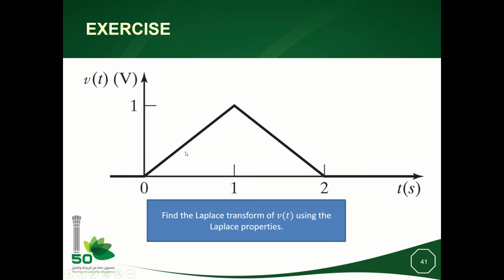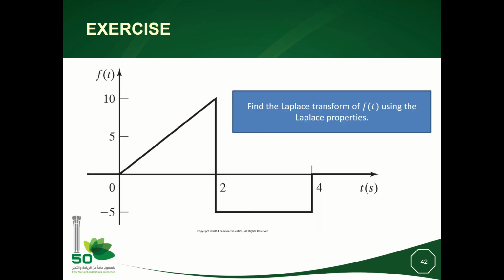You can differentiate this signal. From 0 to 1, you will get a constant equal to 1. And from 1 to 2, you have a slope equal to minus 1. So here, by differentiating V(t), you have a double pulse of 1 and minus 1. If you continue the differentiation of order 2, you will get the Dirac function. And you know that a Dirac function has a Laplace transform which is equal to 1. Now you can use the property of the differentiation to return back to the Laplace transform of V(t).